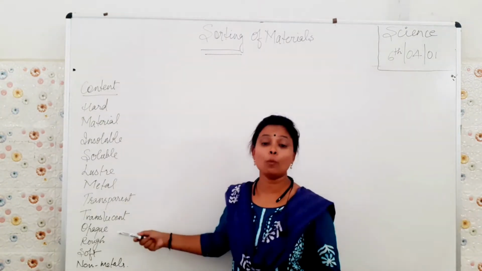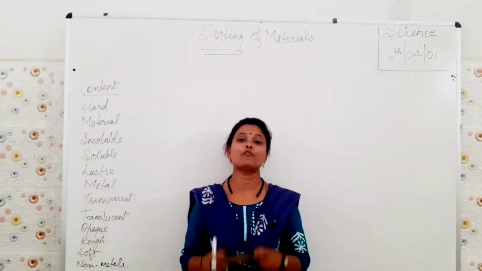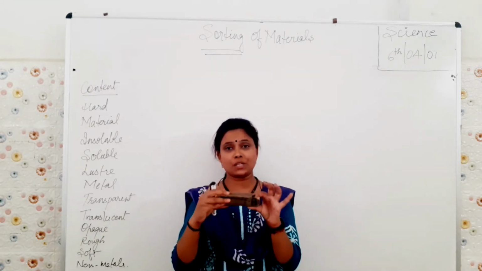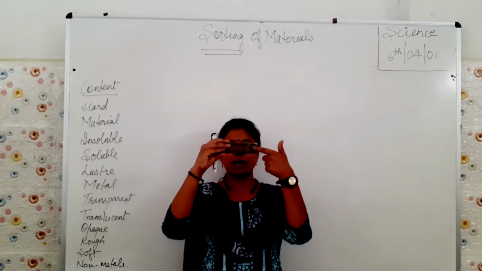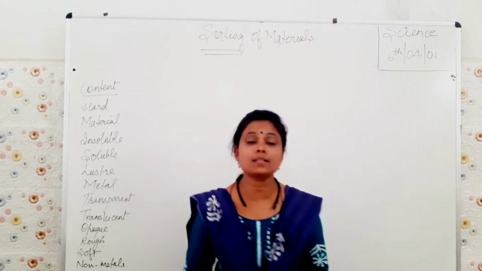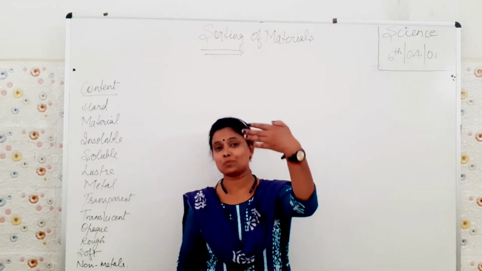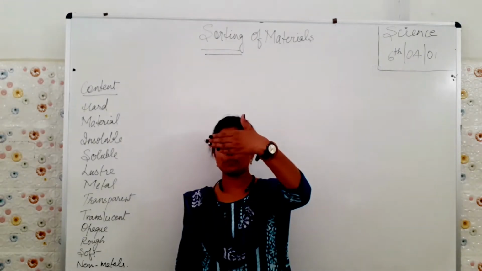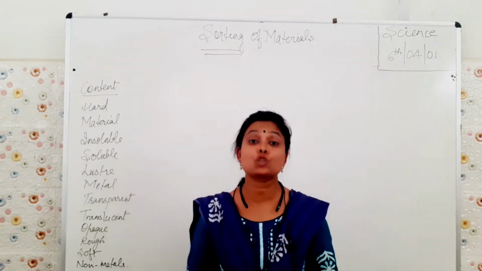Next we have opaque. Look, this duster can be the example of opaque. If I put this duster in front of my eye, can you see my eyes? No. Why can't you see my eyes? Because I have put a barrier of an opaque substance. Even this can be an example of opaque too.